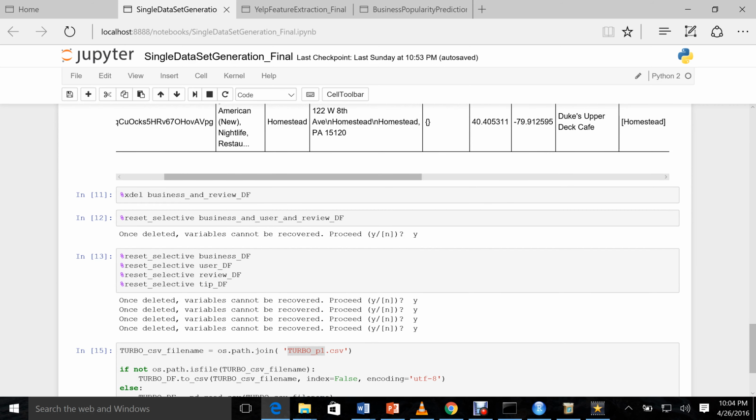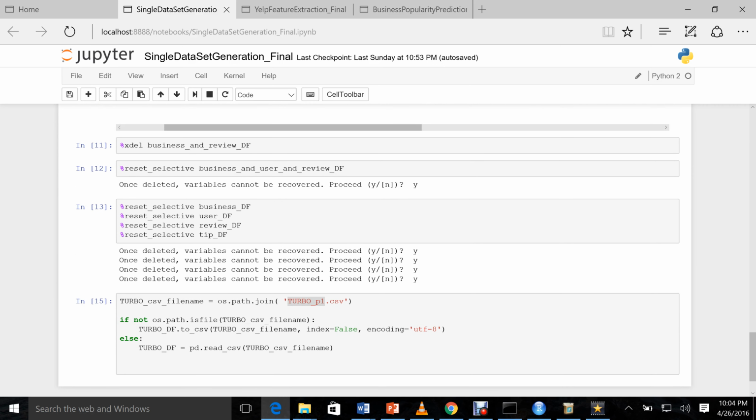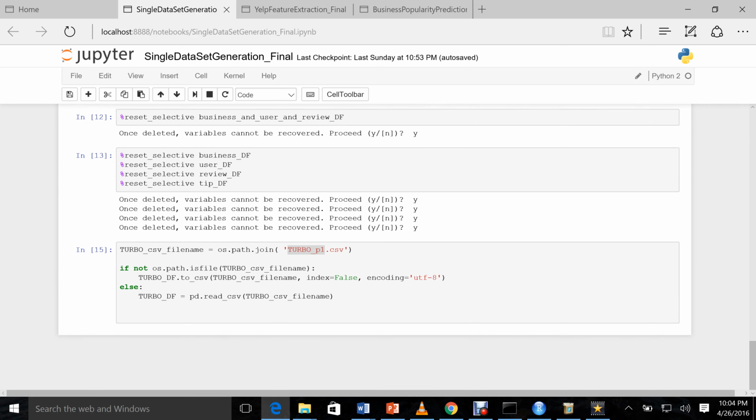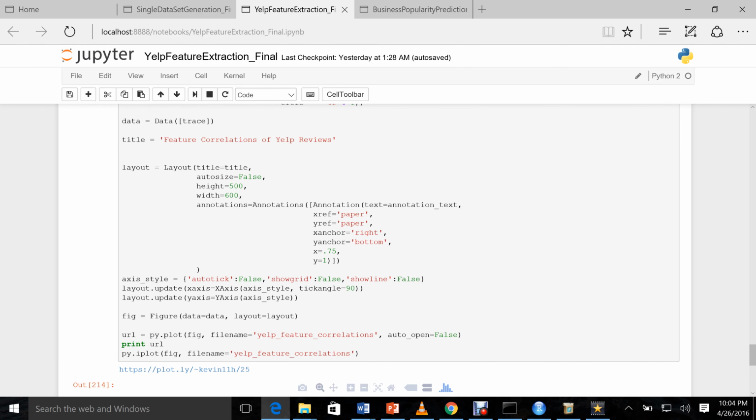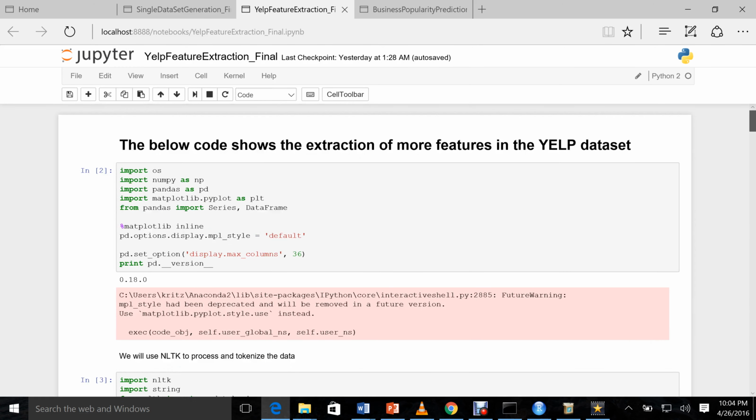Here we've deleted the variables that are no longer required, which are just eating up our RAM. And then the data frame that we have generated, we are writing into a CSV so that we can do some Excel functionalities on it. So this is how we have generated a single data set. And then we come up to generating features, the feature extraction.